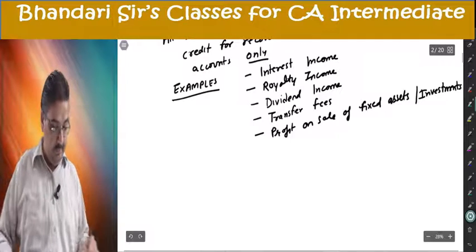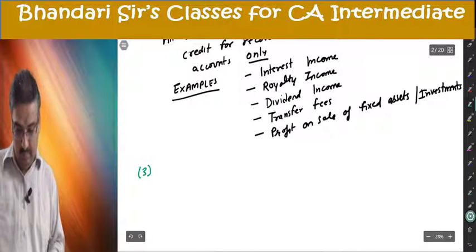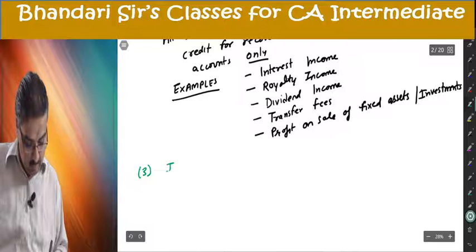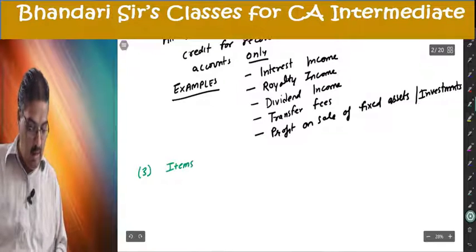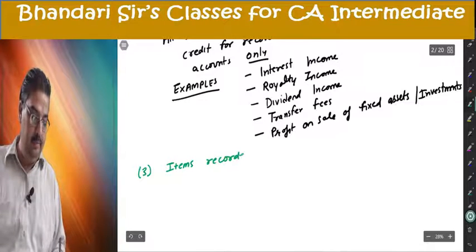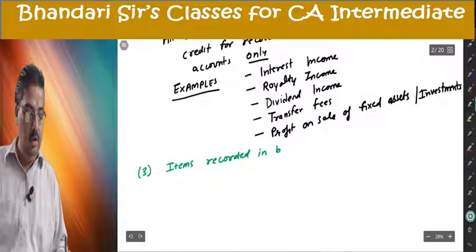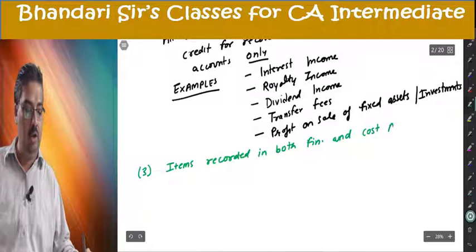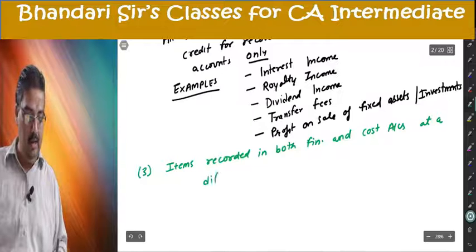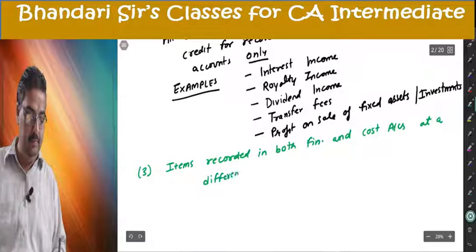Number 3, items recorded in both financial and cost accounts at a different figure.